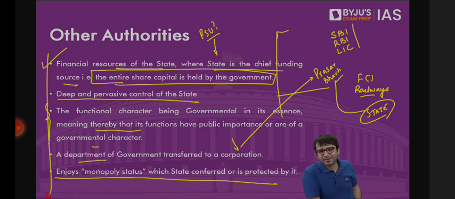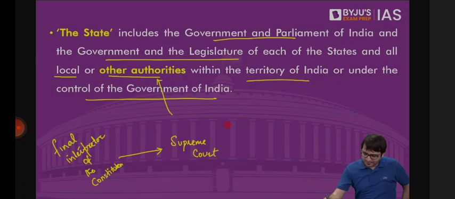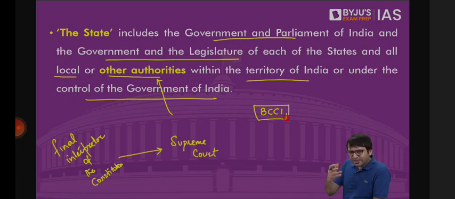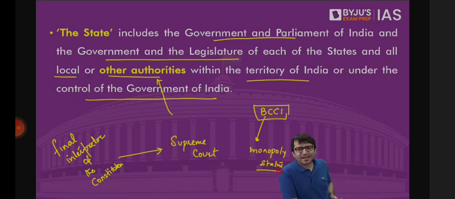For example, BCCI, Board of Control for Cricket in India. The Indian cricket team is basically not an Indian cricket team. It is a cricket team of BCCI, Board of Control for Cricket in India. And it enjoys a monopoly status. Monopoly status in the sense, can any other organization in India select an Indian cricket team except BCCI? No. Can any other entity in India organize official matches in India other than BCCI? No.